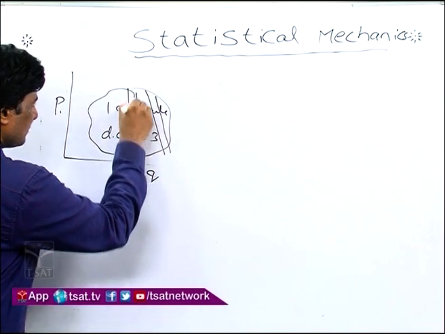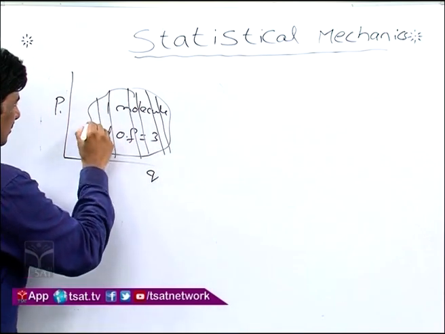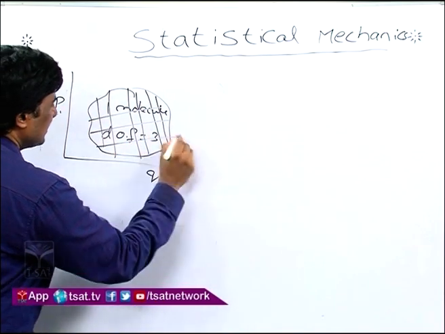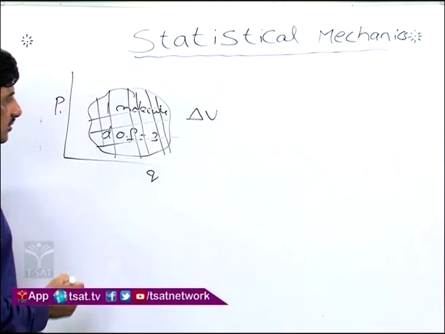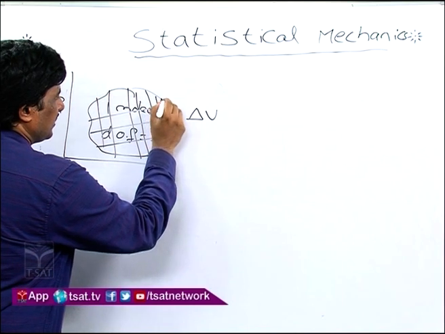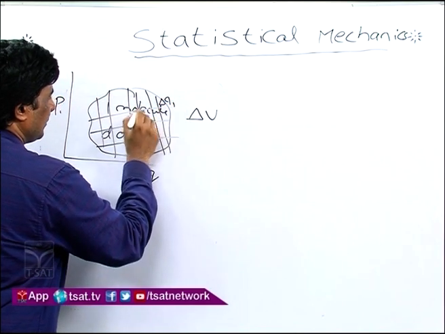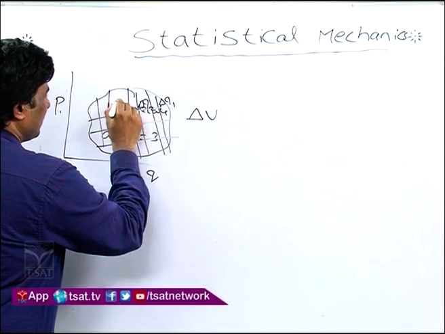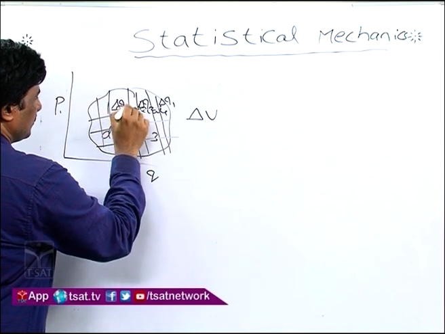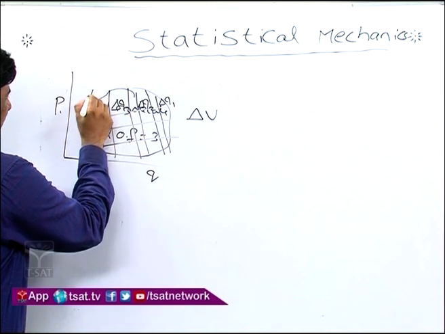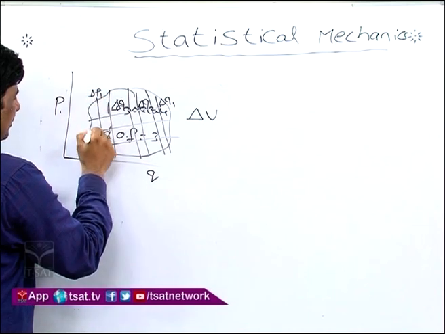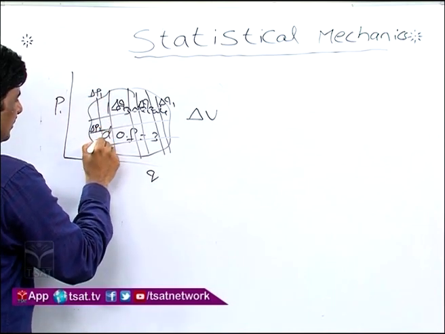Okay, each of these entities is giving us a volume. So, how do I write volume? Delta V equal to, so here let it be dq1, here I have dq2 and here I have dq3, and along the y axis I can divide, I write delta p1, delta p2, delta p3.